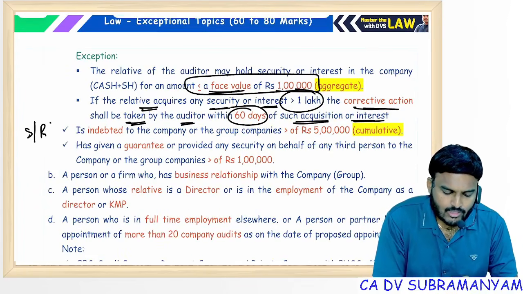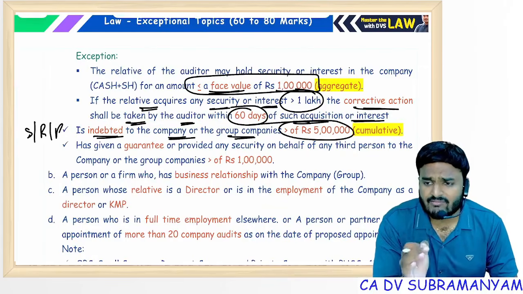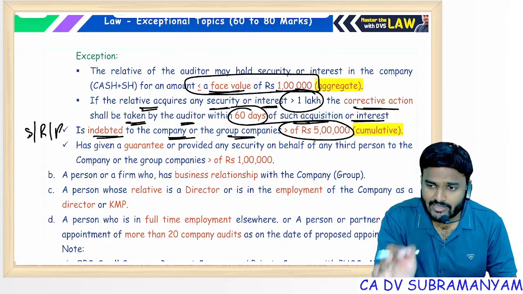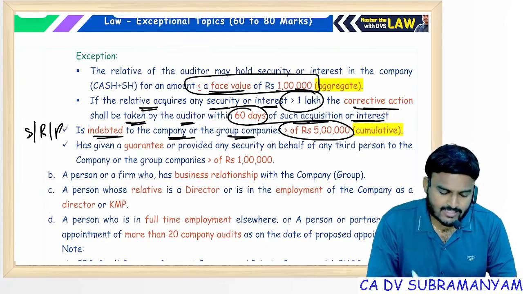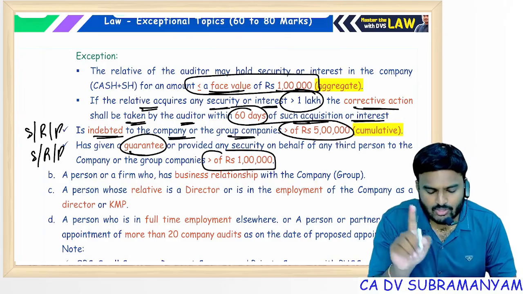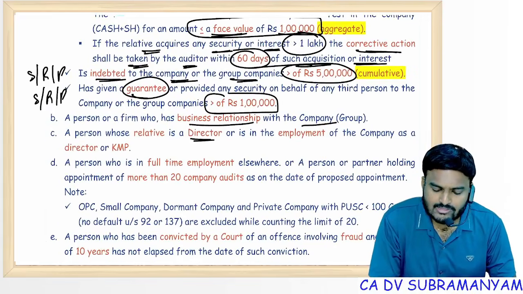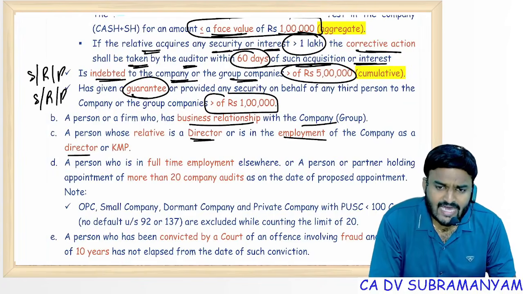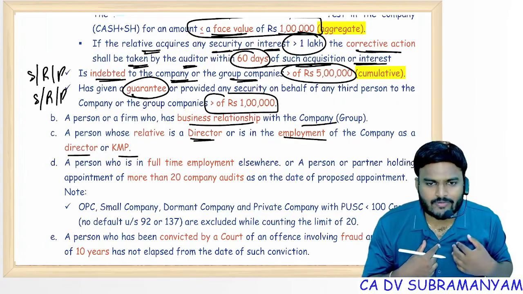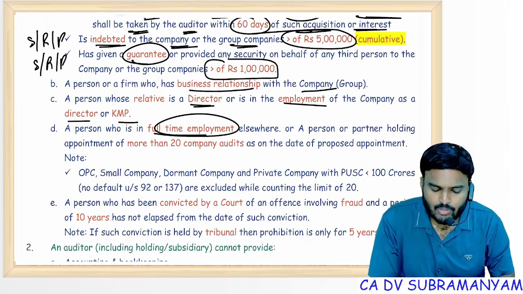Next, self, relative or partner indebted to the company or group companies exceeding 5 lakhs, disqualified. It is immaterial whether the company is giving regular credit or irregular credit. Credit is there, disqualified. That too how much? Exceeding 5 lakhs. Self or relative or partner acting as a surety for an amount exceeding 1 lakh rupees, then also disqualified. Person having business relationship with the company or group companies, disqualified. Person whose relative is a director or in the employment of the company as a director or KMP, also disqualified. See, if my relative is a normal employee of the company, I'm not disqualified, but if my relative is a director of the company, I'll be disqualified. A person who is in full-time employment, disqualified.